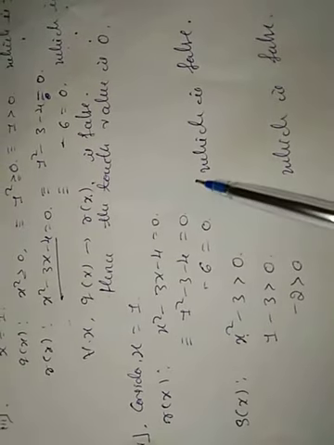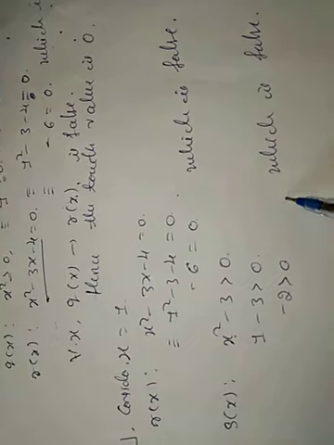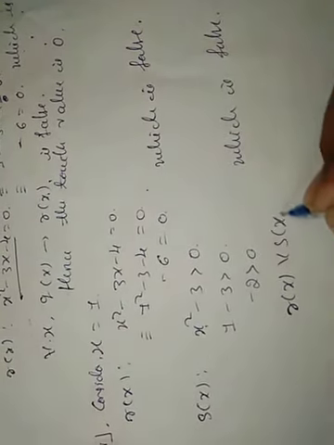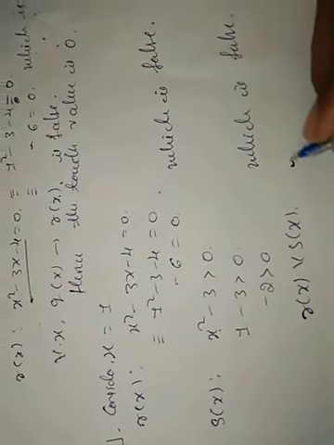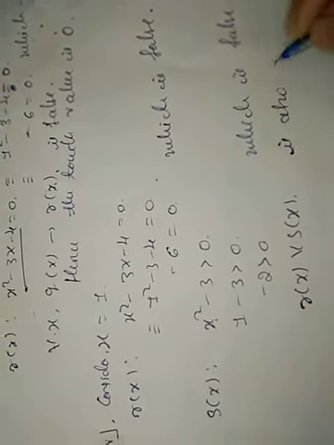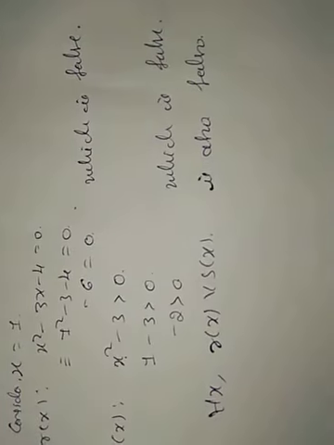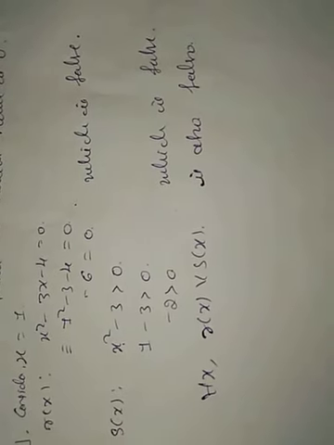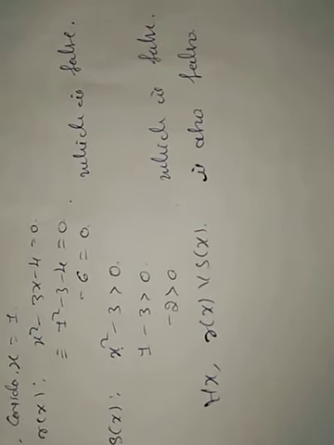If both r and s are false, then r of x or s of x is also false. For the quantified statement, for all x, r of x or s of x is false if it is not satisfied for any element.